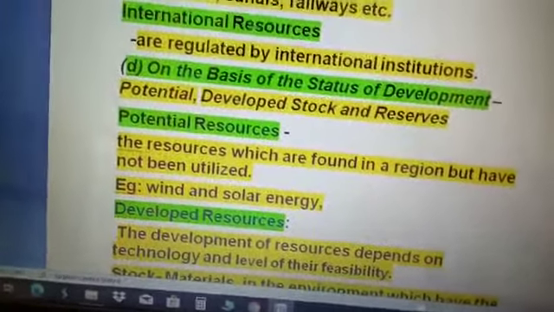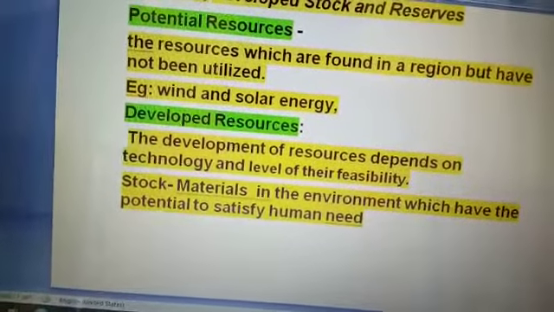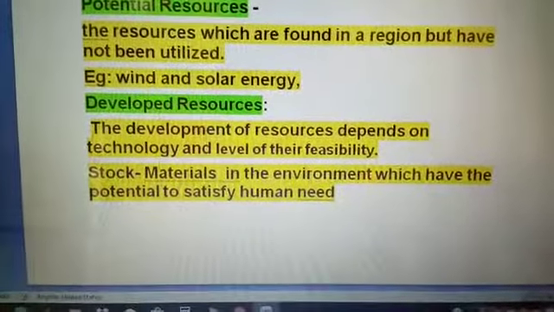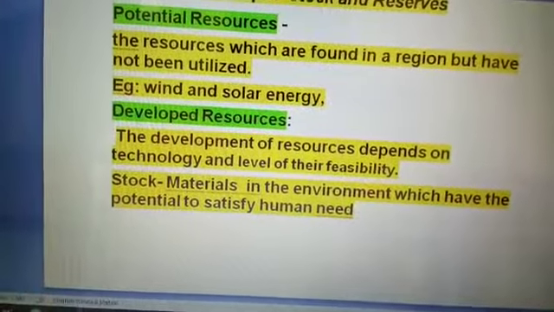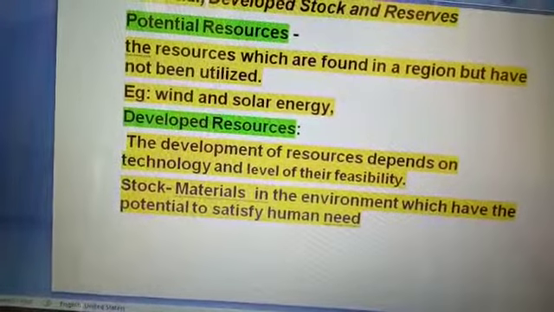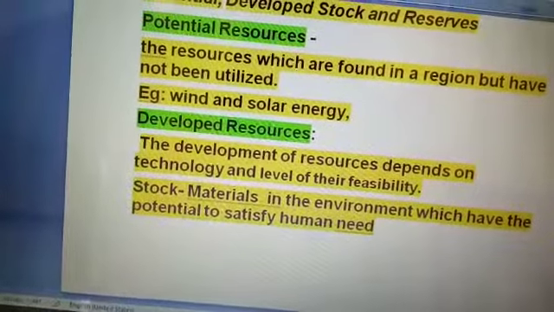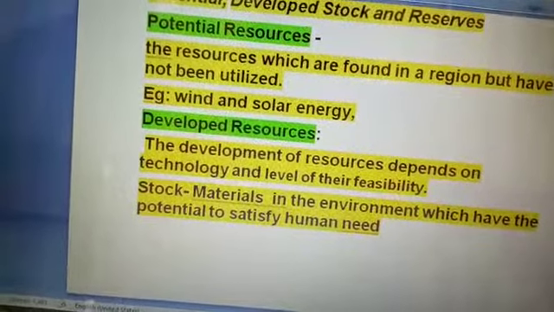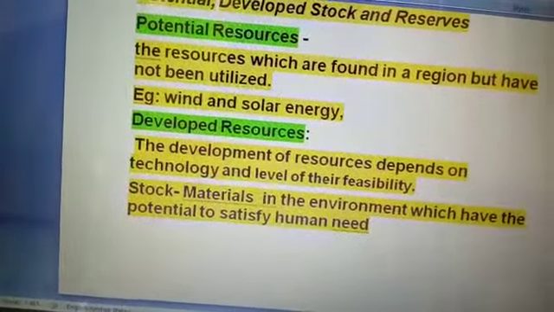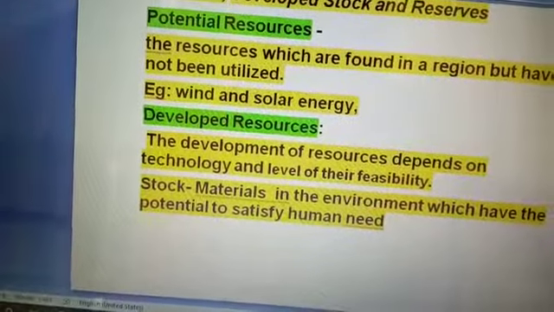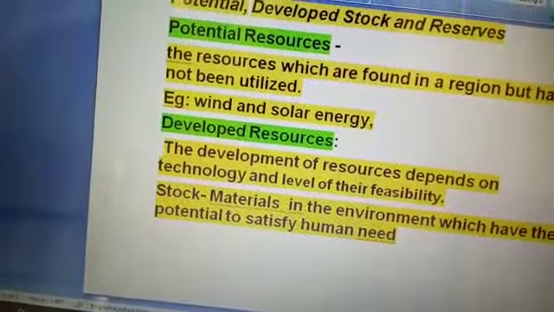Next we will see the stock. Stock means materials in the environment which have the potential to satisfy human needs, but human beings do not have the appropriate technology to access these resources.